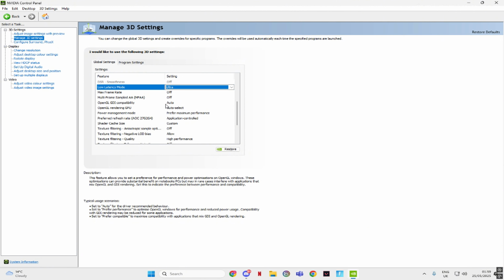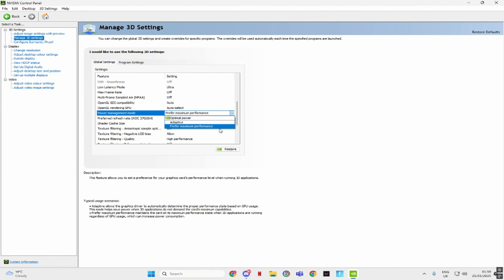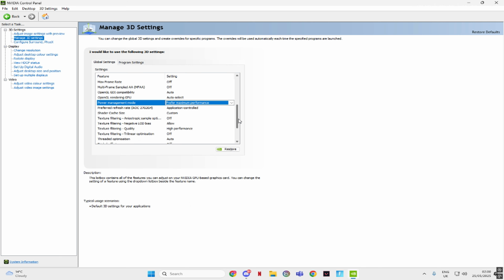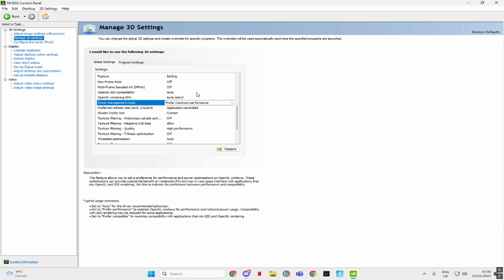GL compatibility auto. OpenGL rendering GPU auto select. Power management plan here, we want to put prefer maximum performance. So basically this just makes your PC set for maximum performance, as it says. Preferred refresh rate, application controlled. So like if you chose 144 FPS in Fortnite, it will show that.